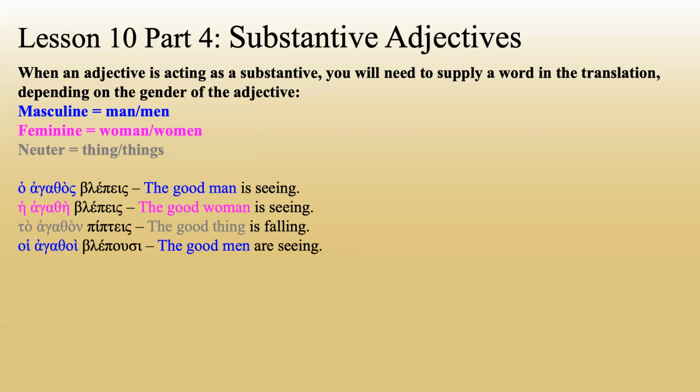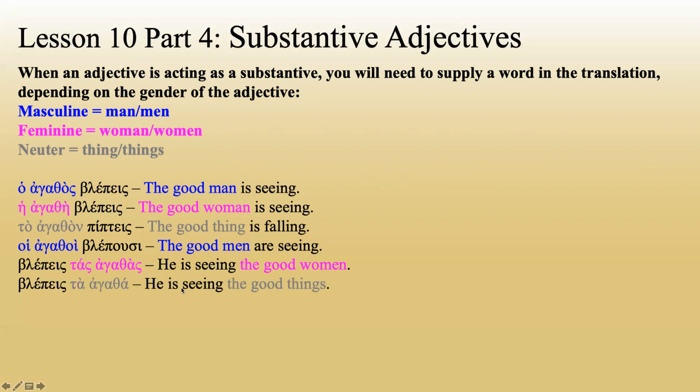Hoi agathoi. This one's masculine plural, so it's the good men. Blepei tas agathas. He is seeing the good women. Now here, this one is in the accusative because it's a direct object. It can happen anywhere in the sentence. Blepei ta agatha. He is seeing the good things.